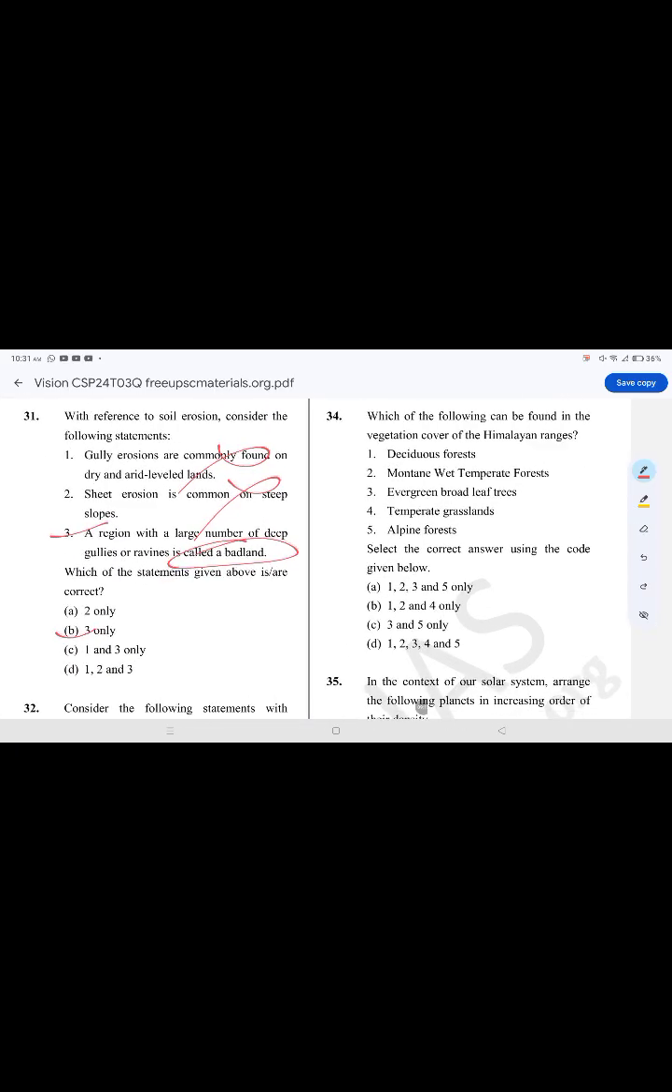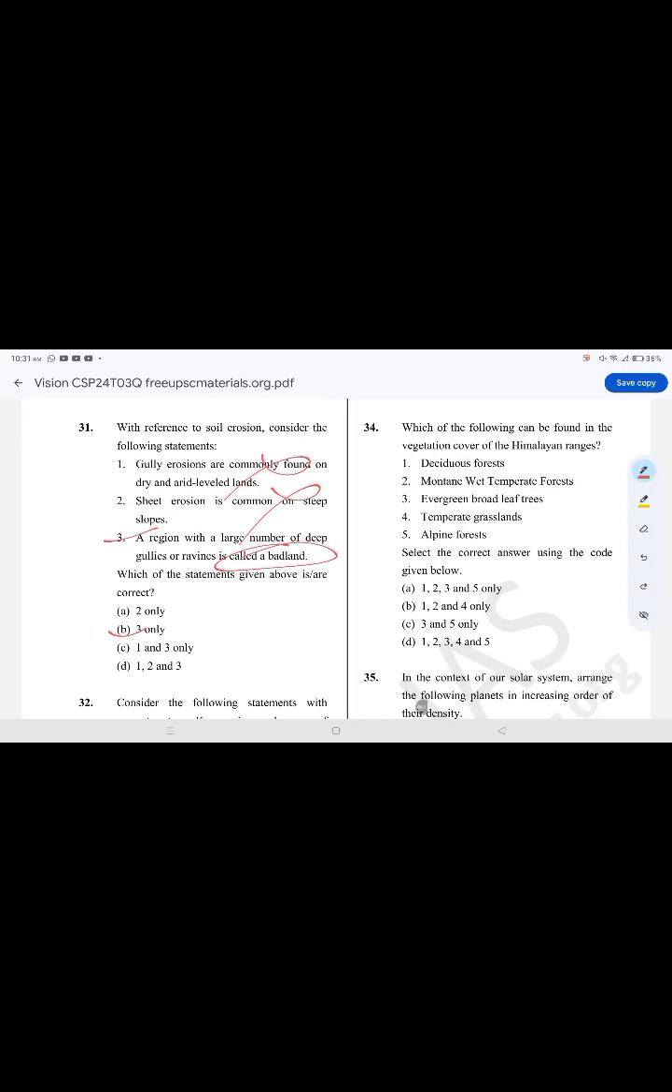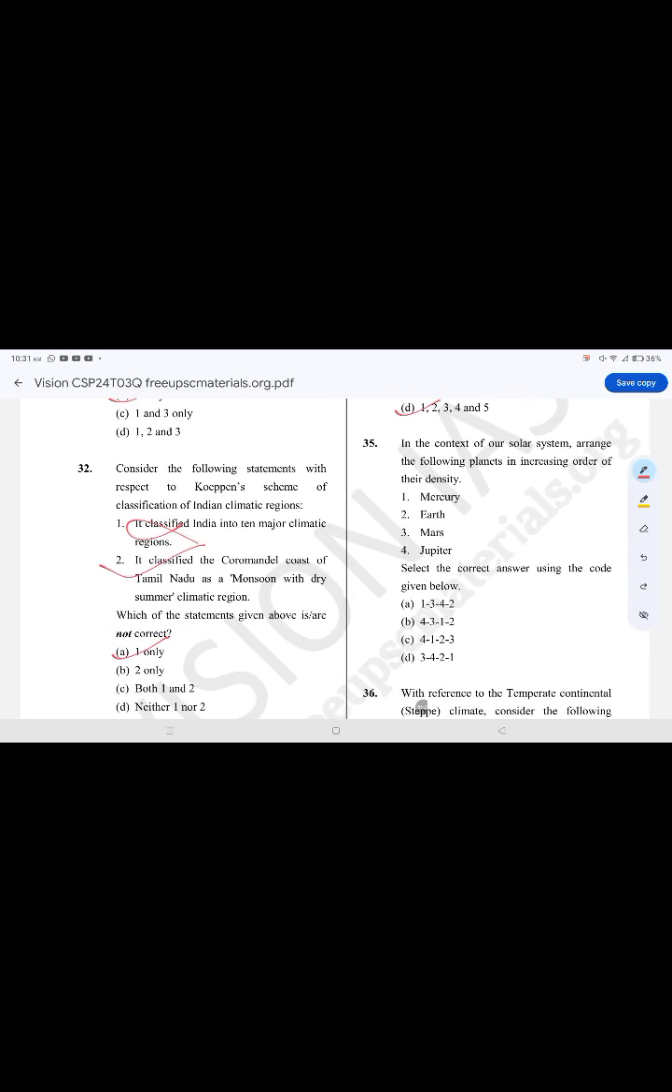Which of the following can be found in the vegetation cover of the Himalayan ranges? The correct option is option D, 1, 2, 3, 4, 5: deciduous forest, mountain wet temperate forest, evergreen deep broad leaf forest, temperate grasslands, alpine forests. In the context of our solar system, arrange the following planets in increasing order of their density. The correct option is option B, 4312: Jupiter, Mars, Mercury, Earth.